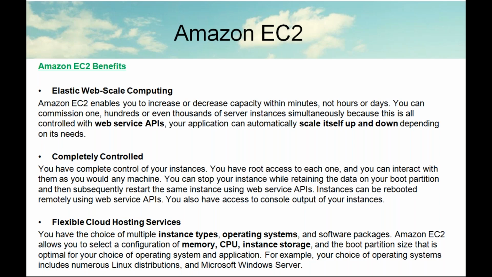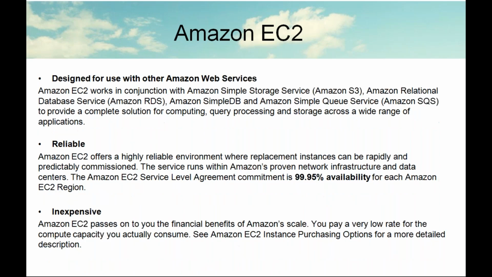Flexible cloud hosting services: you can have the choice of multiple instance types and different operating systems with the software packages. Amazon EC2 allows you to select a configuration of memory, how much memory you require, CPU, how many CPUs, one CPU or two CPUs, and boot partition size, how much size you are going to allocate to your boot partition, which is nothing but the OS partition. As your choice, you can choose, for example, your choice of operating systems like Linux distributions and Microsoft Windows servers.